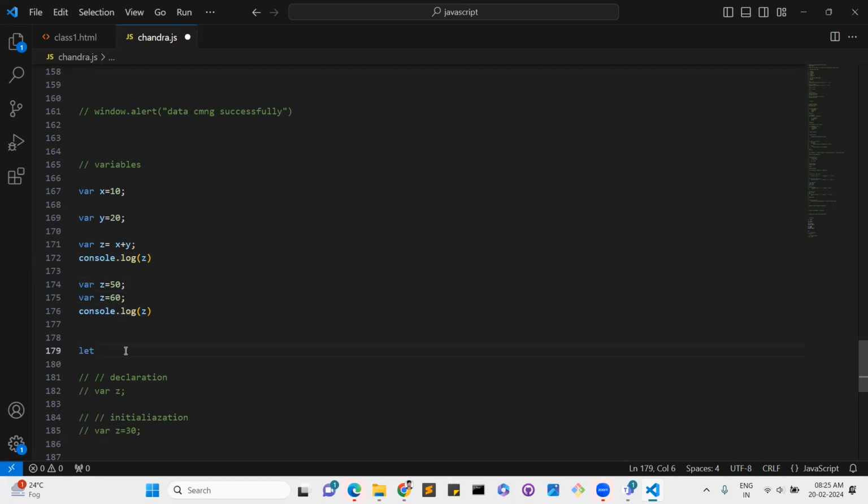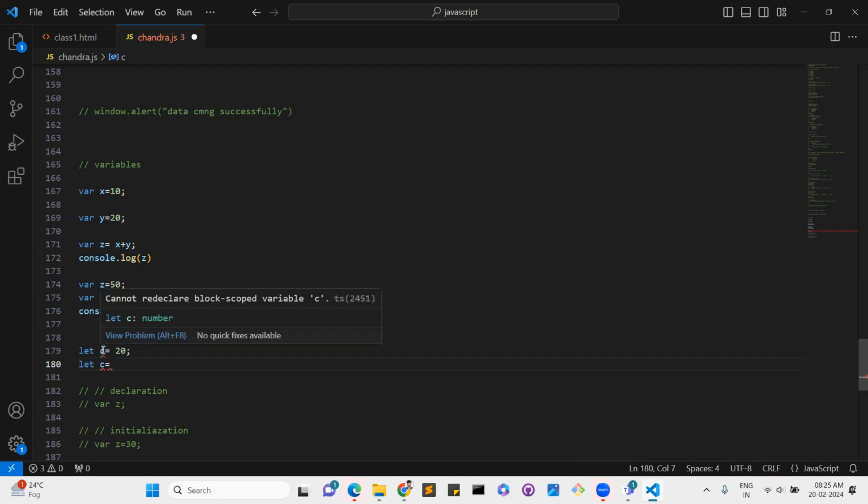But when it comes to let, it will not work. When I added it again, it shows an error like: already declared, you can't redeclare the value.